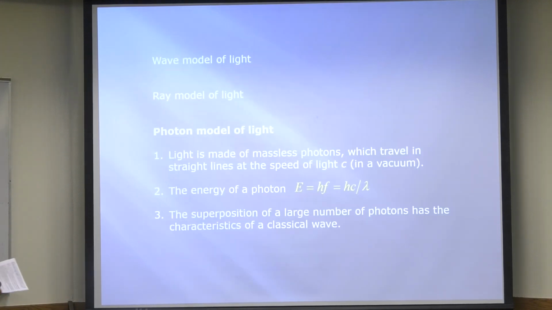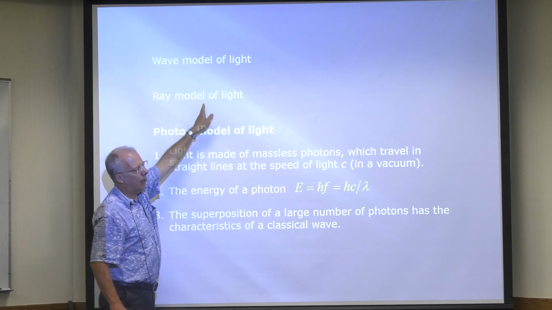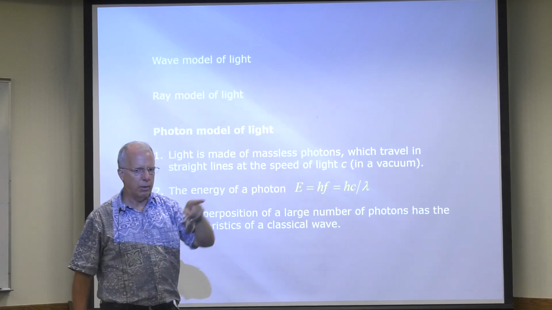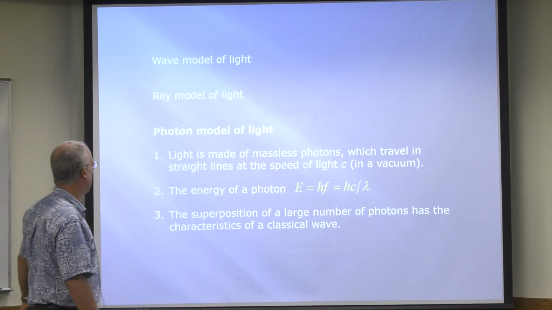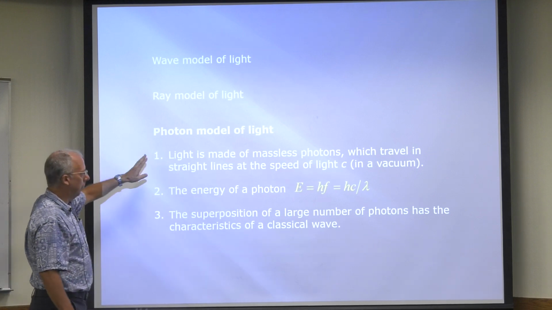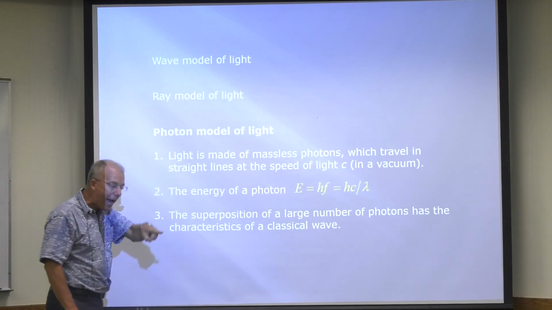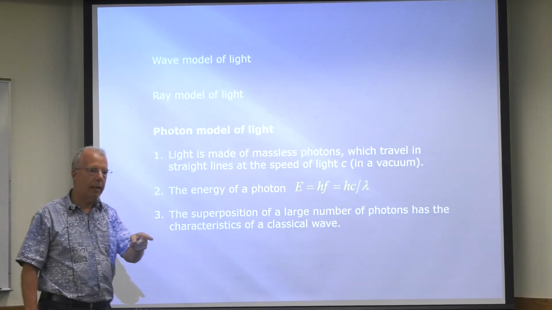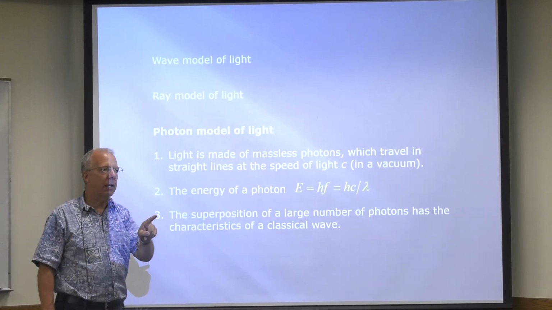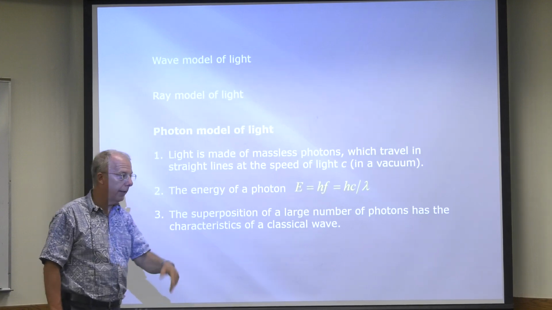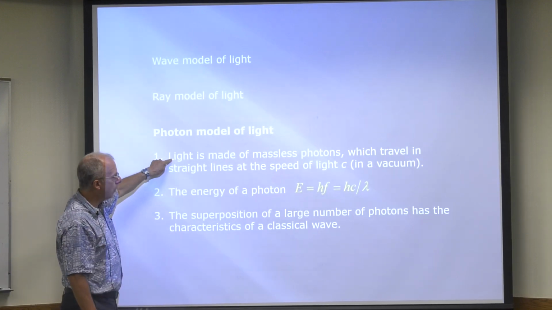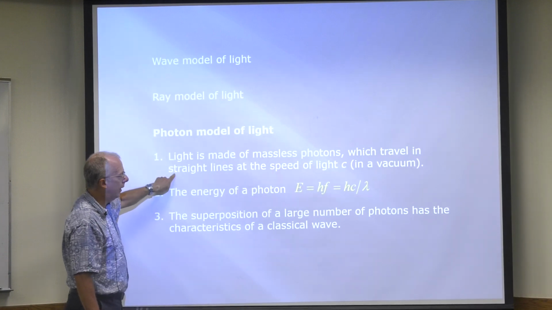Okay, all right. So, we already talked about the ray model a long time ago. I don't want to talk about that. Just, you know, with lenses and mirrors and all that, light travels in a straight line. And just to reiterate this for the millionth time, photon model: light is made of massless photons. Massless, so they travel at the speed of light. Anything that has mass has to travel slower than the speed of light. Okay, light's made of massless photons, travel in a straight line, at the speed of light, in a vacuum, right?